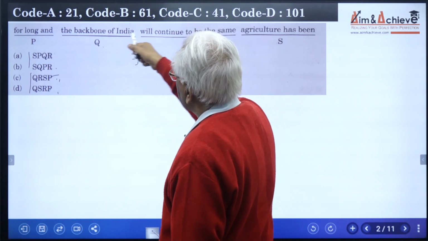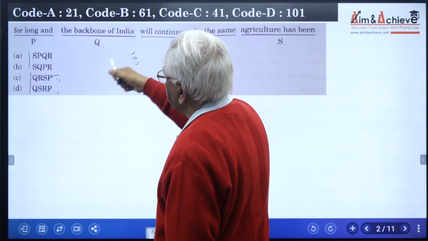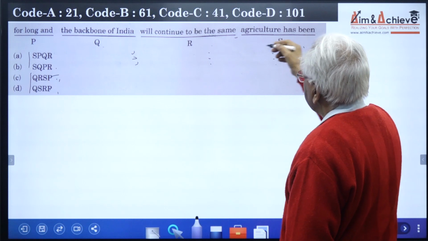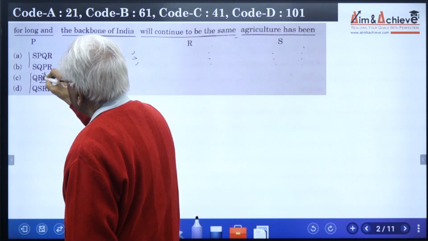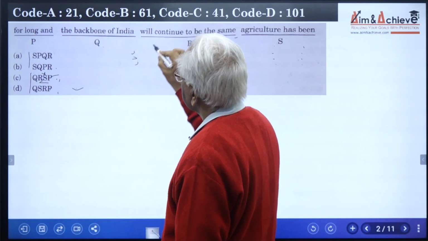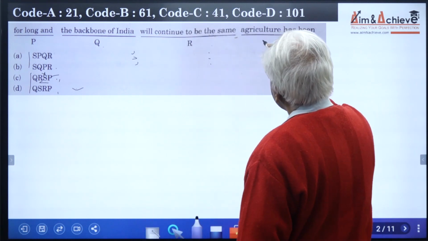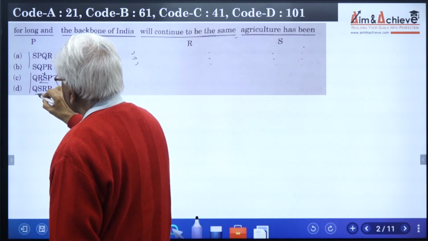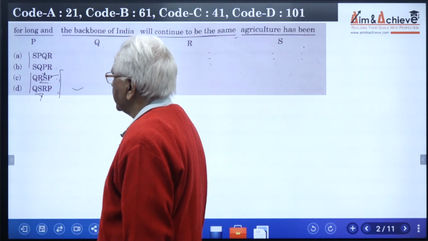same. This is possible. The backbone of India will continue to be the same, but we cannot fit S after that. Same agriculture has been. So that means part sequence RS is clearly incorrect. Let us now read option D. The backbone of India, S, agriculture has been. So this part sequence is also incorrect. That means we can safely ignore the two options that start with Q.